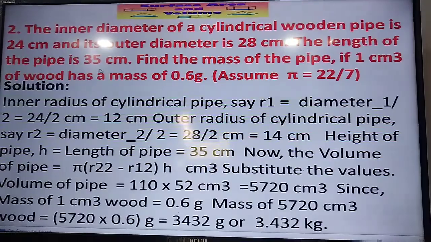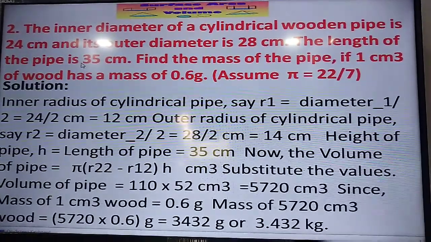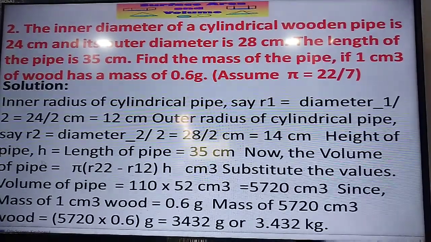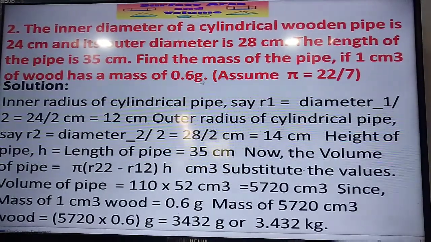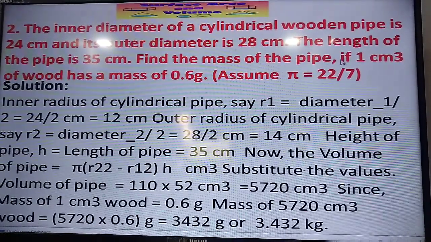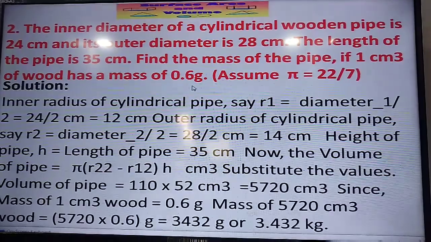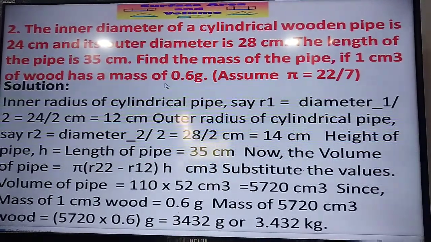The length of the pipe, which for our formula is height, is 35 centimeter. And the mass of 1 cubic centimeter of wood is 0.6 gram.